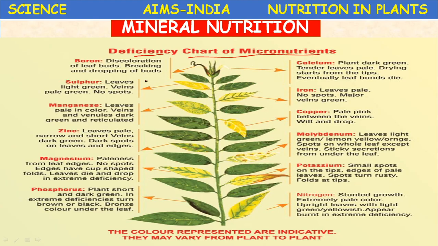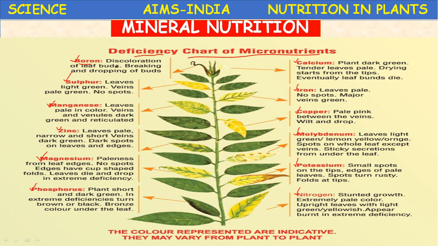Here nearly 8 elements are given: boron, sulfur, manganese, zinc, magnesium, phosphorus, calcium, iron, copper, molybdenum, potassium, nitrogen. Okay, one by one we will see. In the single plant, the leaves showing different symptoms are mentioned here. On your mobile, you can enlarge the picture so that you can see it.